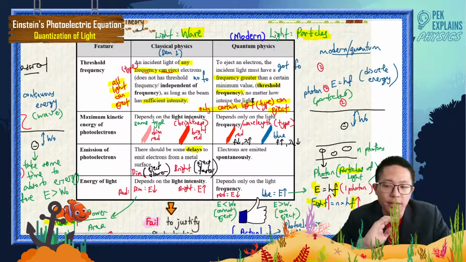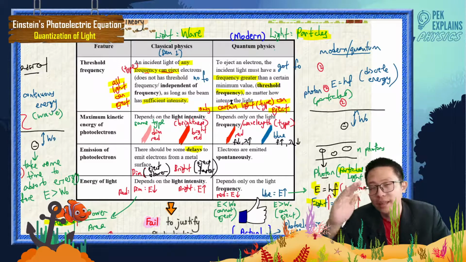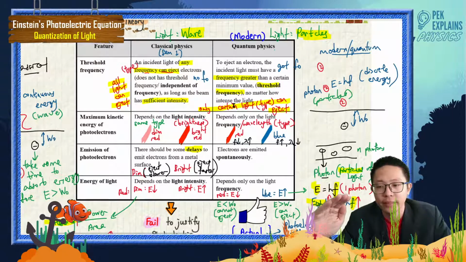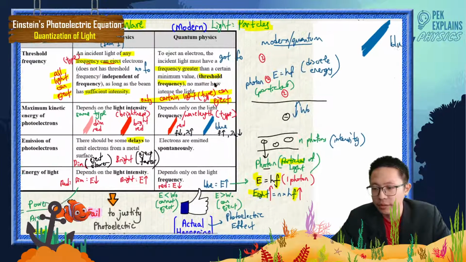But for quantum physics, about the intensity, it has other understanding. Intensity is about the number of particles. Maybe I can say the intensity in quantum physics is talking about the number of photons. I will talk about intensity later, not now.